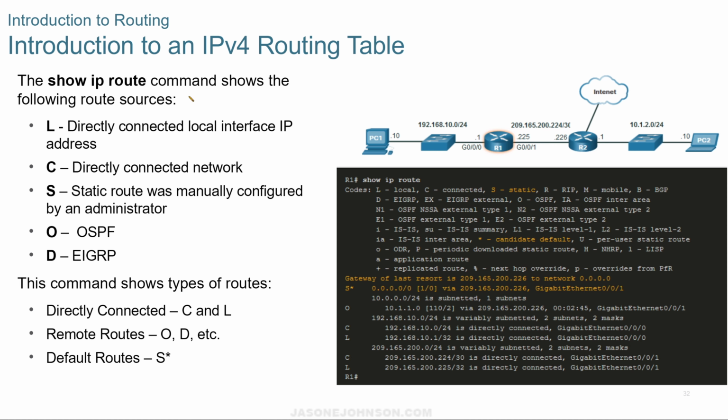And finally, we're going to look at the v4 routing table. The show ip route command shows the following route sources. L is directly connected. Capital C is directly connected network. Capital S is a static route manually configured by an administrator. O is OSPF, and D is EIGRP. And the command shows types of routes: directly connected C and L, O, D, and etc., and S.